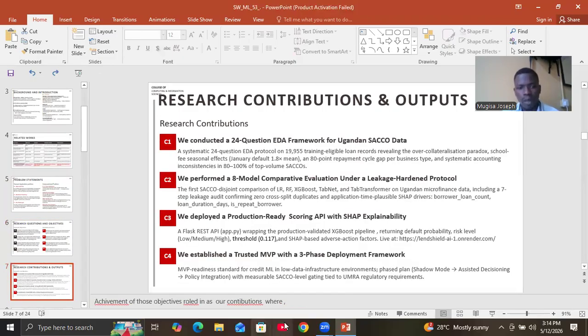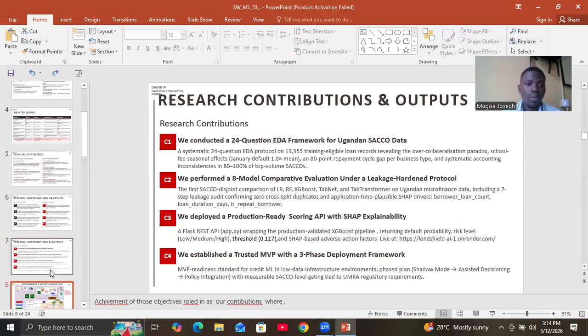And then in achievement of these objectives, we have our contributions, where we successfully carried out the exploratory data analysis revealing key insights such as the over-collateralization paradox. And also we successfully trained and evaluated, compared, and selected the best model under a leakage-hardened protocol. And then we also deployed this model in production, an MVP, for use.